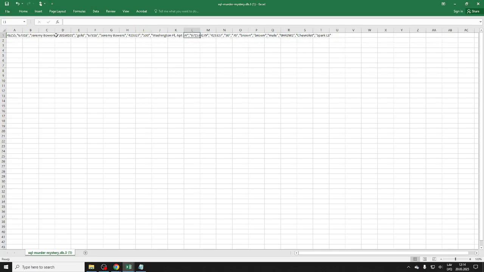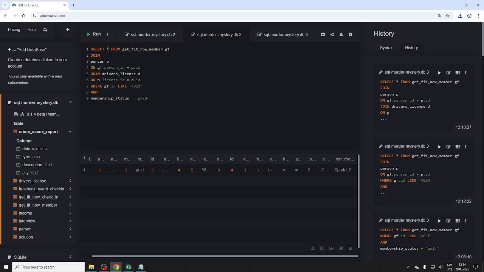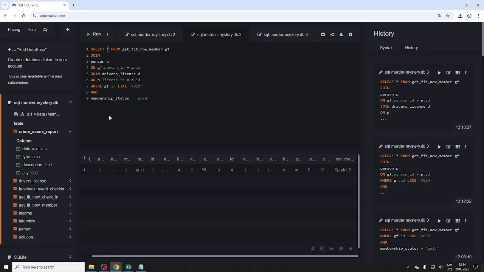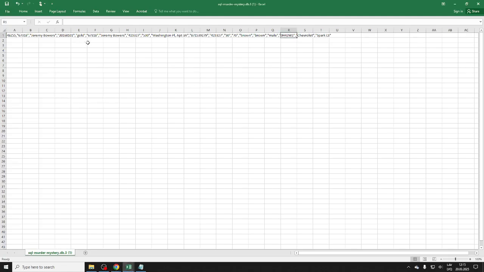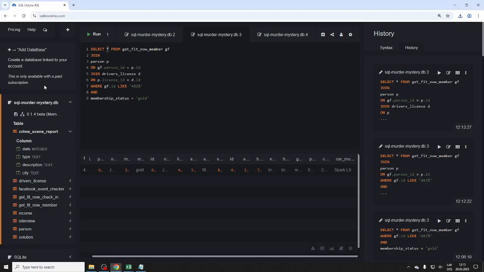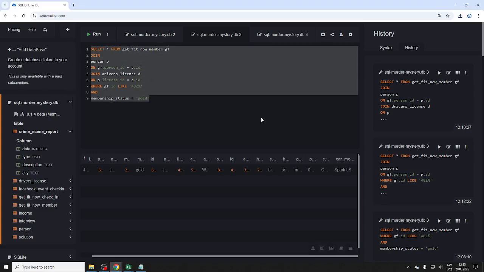Again, of course, instead of star, I could do specific fields from each of these, whatever I want. But this looks like a Chevy Spark, kind of a bad car, I guess. Isn't it electric? No, I don't know, Sparkless. So we know the license plate, so it fits. It looks like the other guy doesn't drive, so Jeremy is the only driver. So it looks like we have our potential killer.